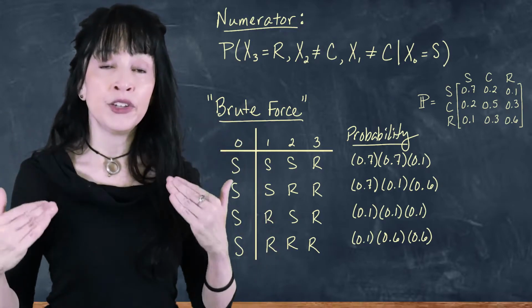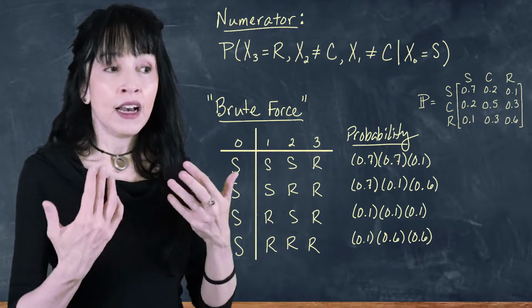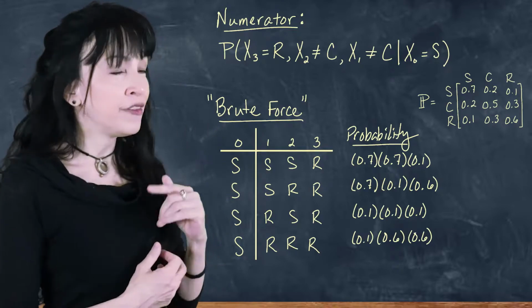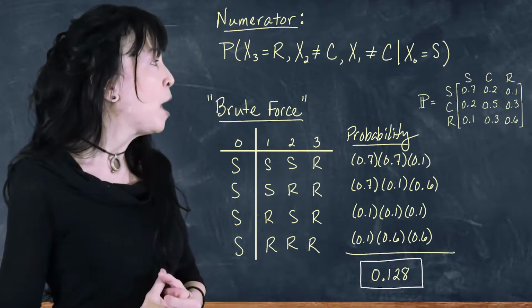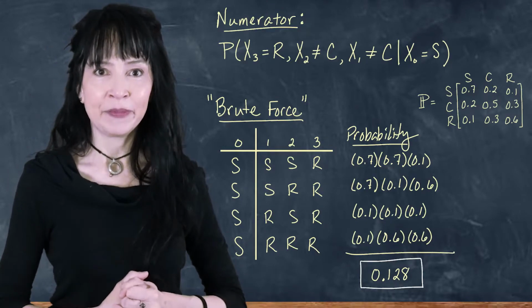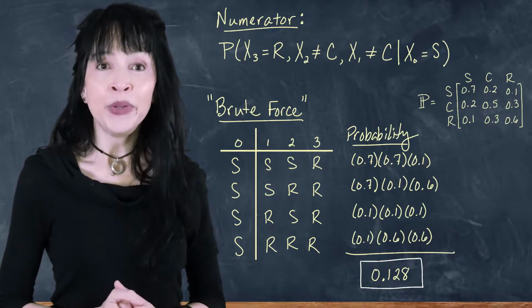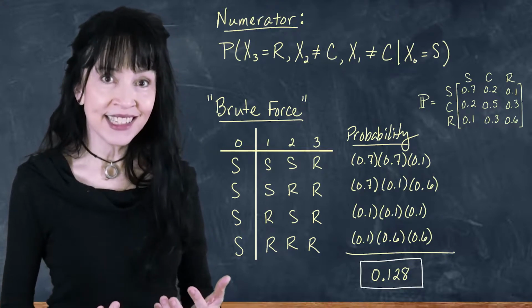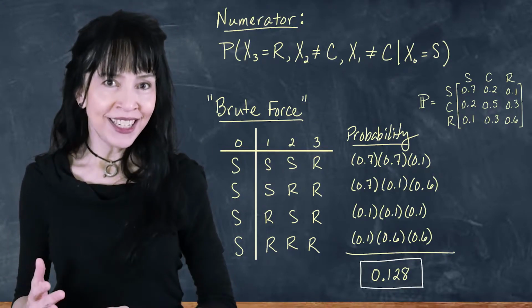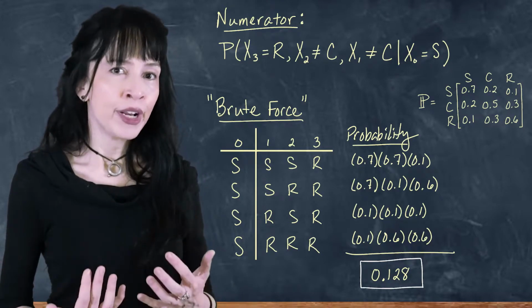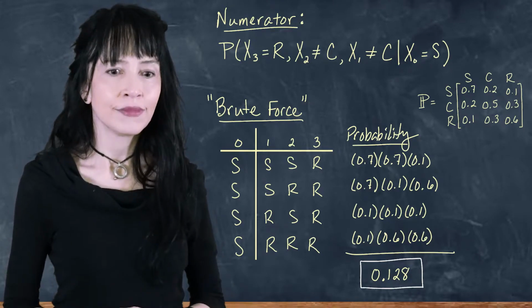Now, these are disjoint events that are possible outcomes for the event we actually care about. So I get to add the probabilities, and we get 0.128. That wasn't that bad, but you can imagine if there's more states and longer time, and maybe more states we want to avoid, this can get pretty bad pretty fast.